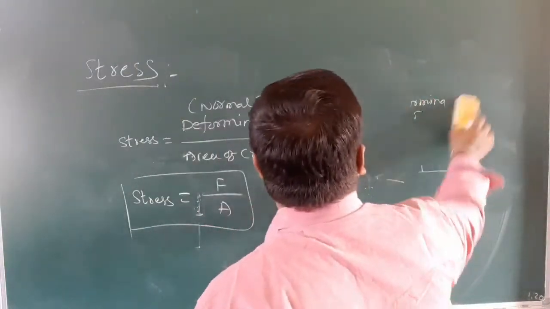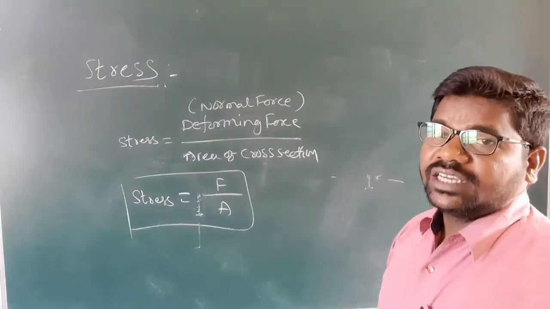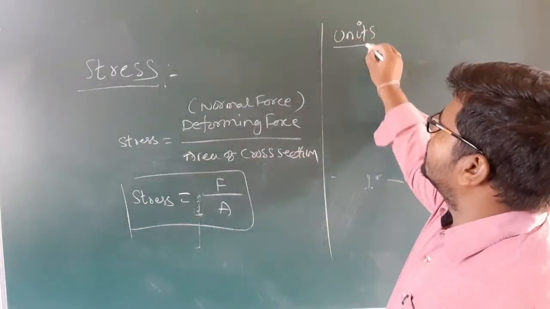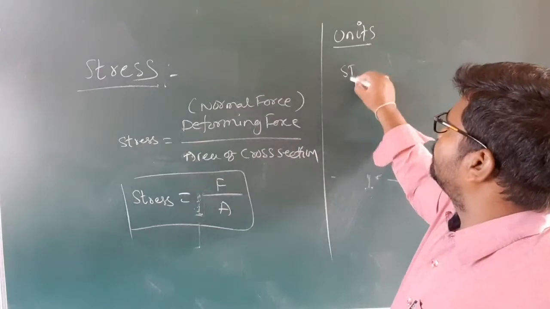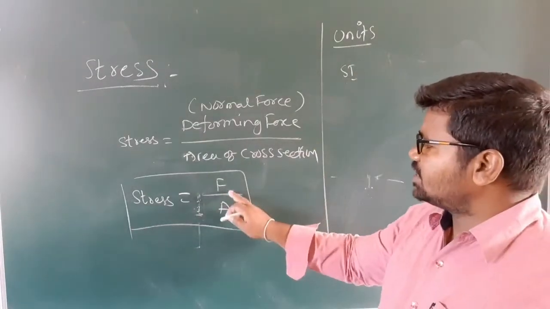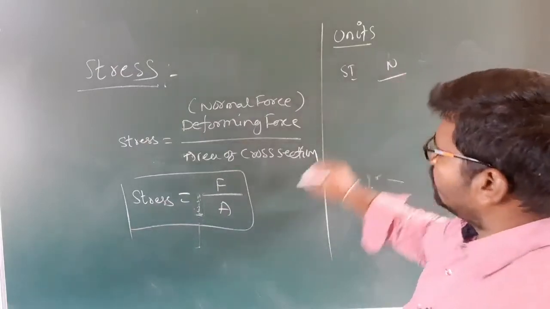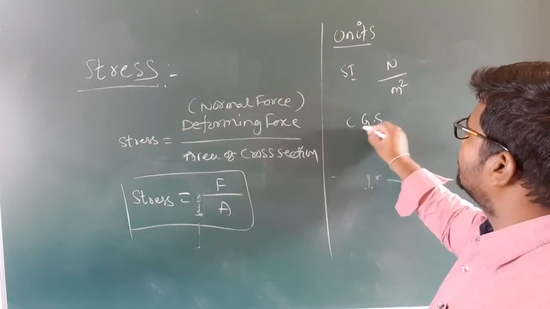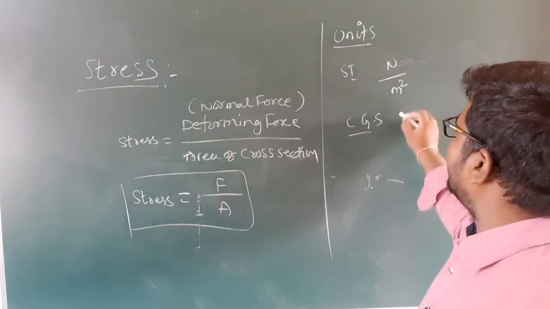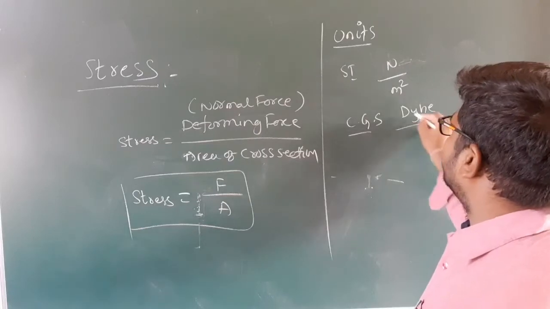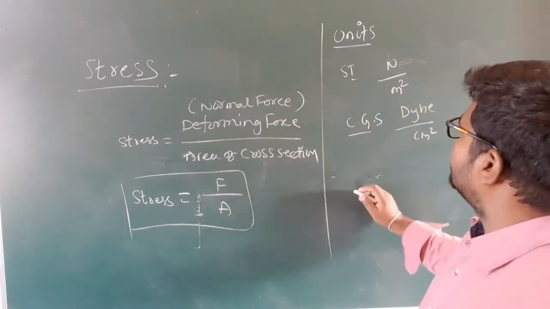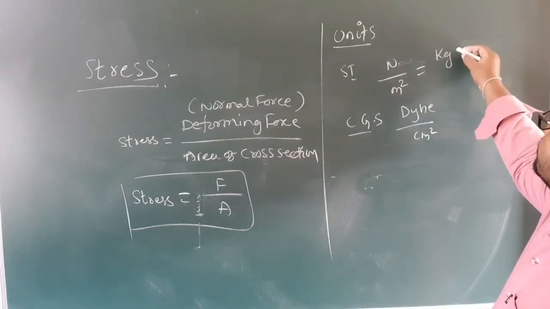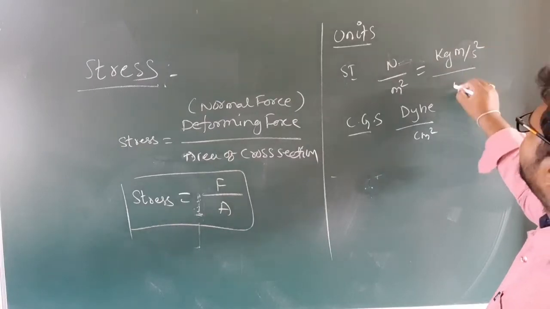Coming to units and dimensions of stress. Units: coming to the SI system, what is the SI unit of force? Yes, Newton. What is the SI unit of area? Meter square. Coming to CGS, the unit is dyne per centimeter square. Newton can be written as kilogram meter per second square, per meter square.